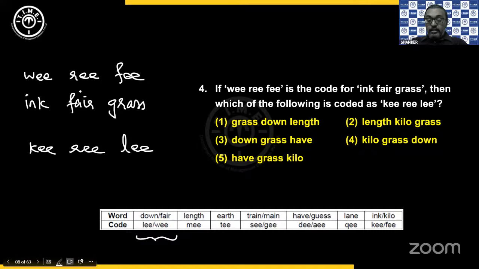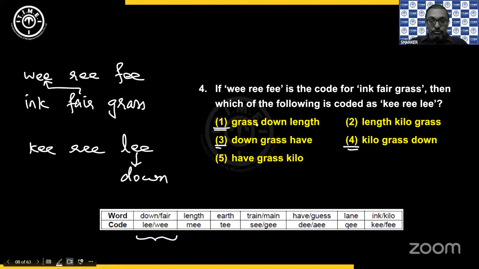So now here, fair can be considered as WEE. That means for down, it is going to be LEE. Now, since you have LEE here, I need the word down compulsorily available in my sentence. That means it is either the first option or the fourth option. Or you can also have the third option. Wherever down is, you consider that. Process of elimination. You don't have to code every word, or you don't have to decode every code to find an option. Go basing on the process of elimination.